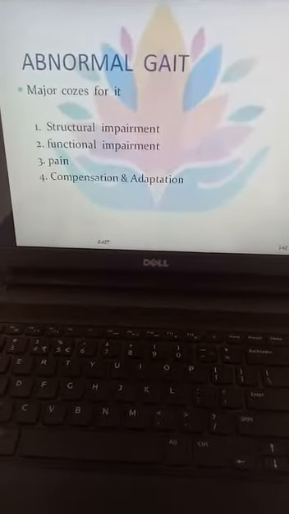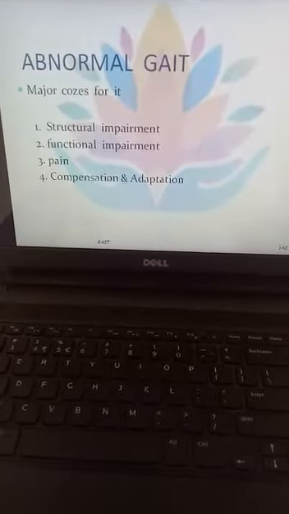Fourth is compensation or adaptation. Compensation means, for example with agonist and antagonist muscles, if the agonist muscle is weak, the antagonist muscle will compensate for the work of the agonist muscle. Because of this compensation, an abnormality is created in the gait.